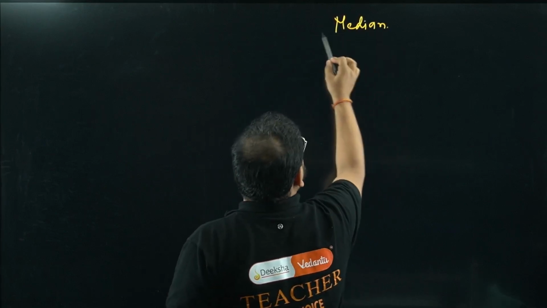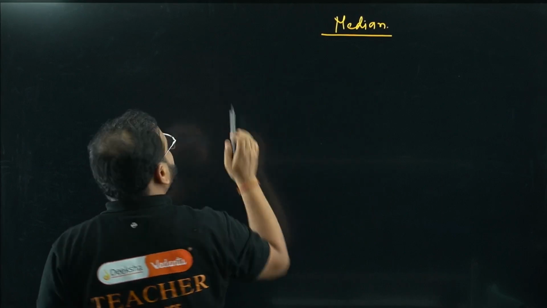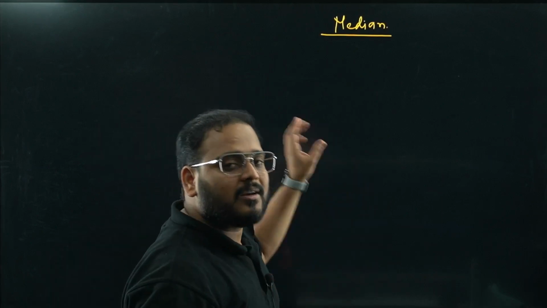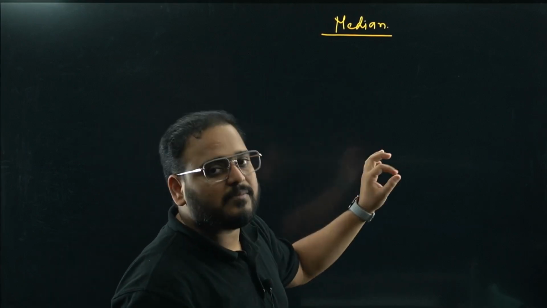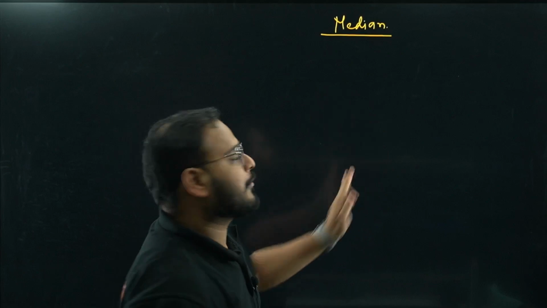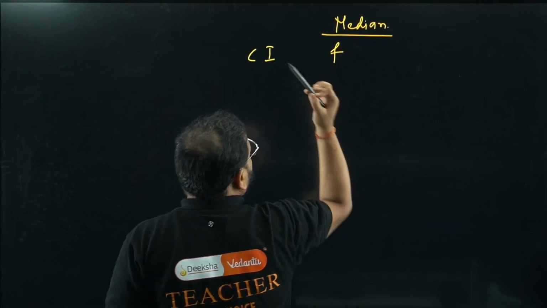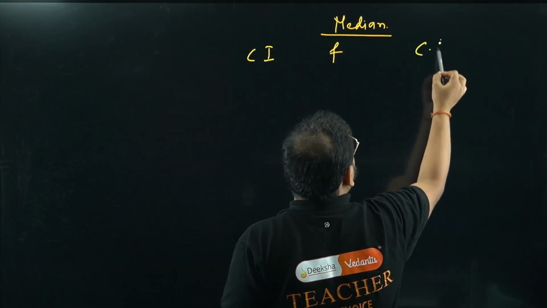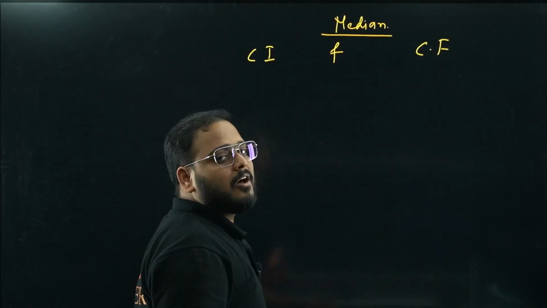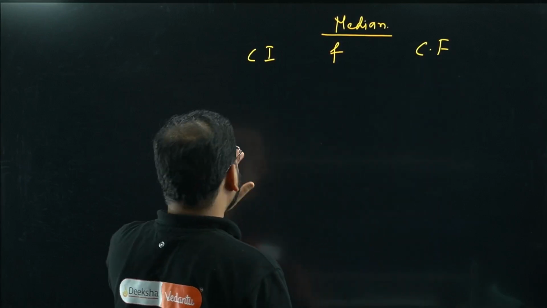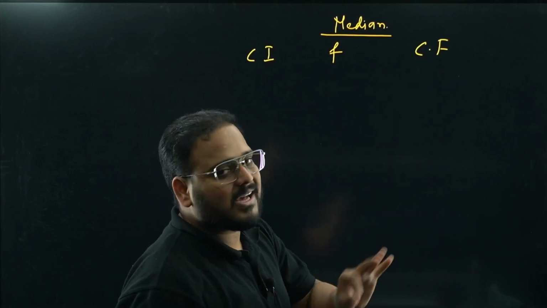Let's look at the first thing. We need only 3 columns in this case: class interval, frequency, and cumulative frequency. We don't need class mark. What do we need, sir? Class interval, frequency, and cumulative frequency. Do we need other things? We don't. We don't need anything else.